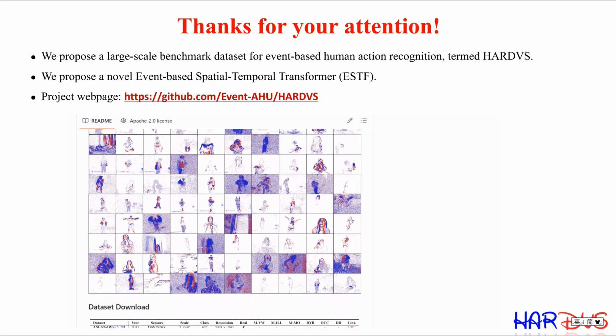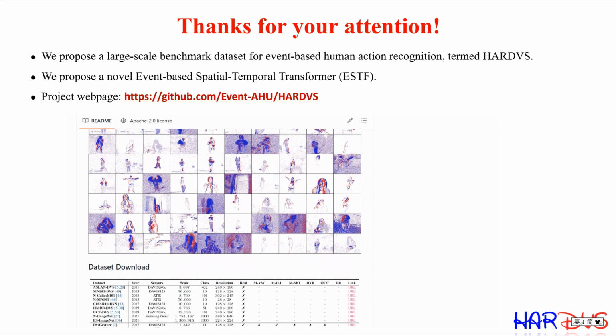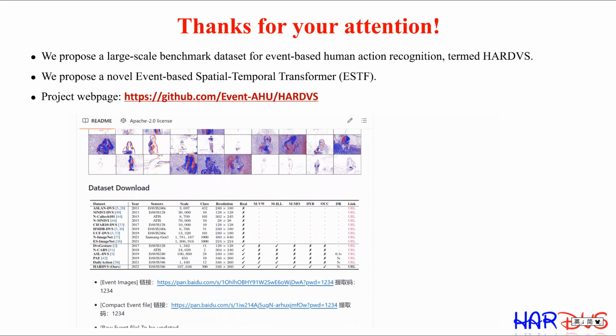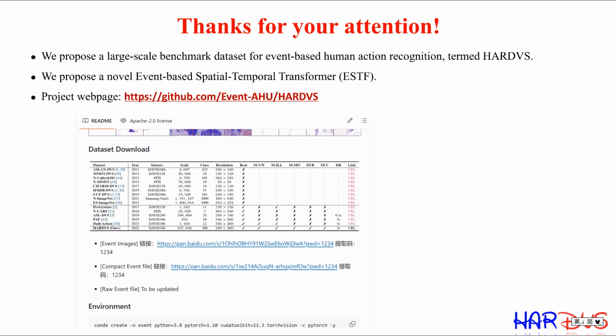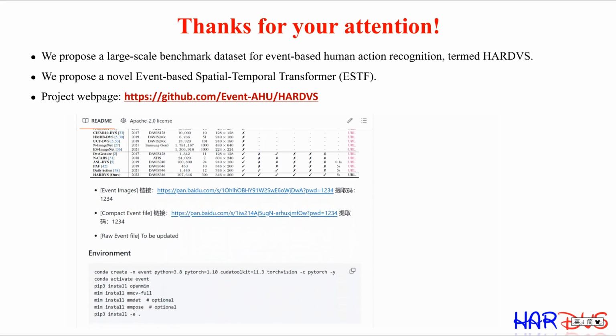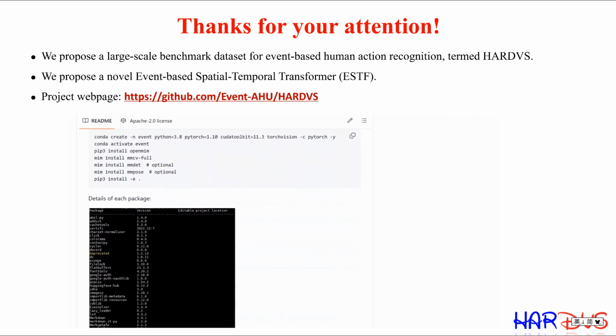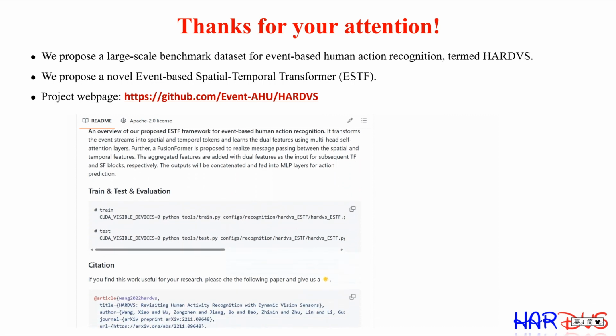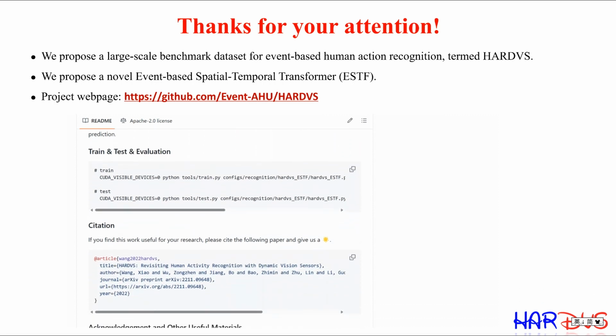We hope the proposed dataset and baseline approach will boost the further development of event camera-based human action recognition. In our future works, we will consider combining the color frames and event streams together for high-performance action recognition. Our dataset, source code are all open-sourced and can be found in the following GitHub highlighted in red.